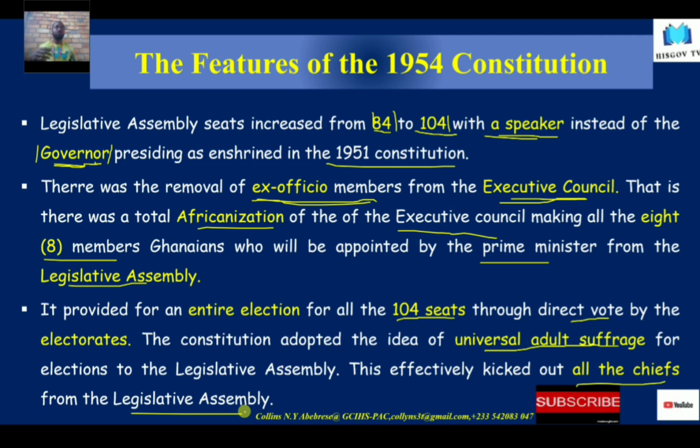Nkrumah felt that giving the chiefs that power to appoint people into the Legislative Council was undemocratic, because you can't appoint people to represent others; the people must choose for themselves who they want to represent. And hey, I don't think that this was a bad thing that Nkrumah did, because in the principles of governance, that is what it is. But because the British had their own inward motives, they kept the chiefs in the Constitution.